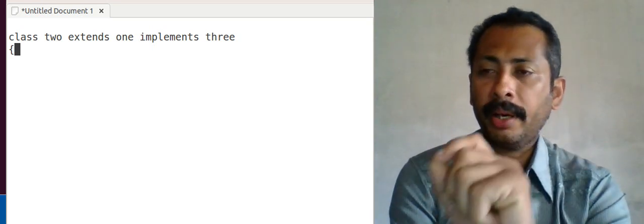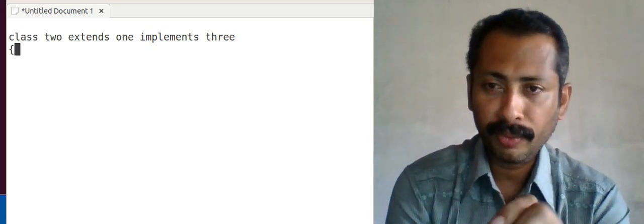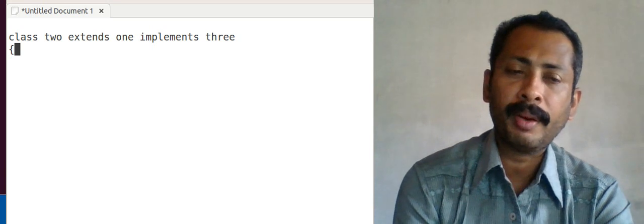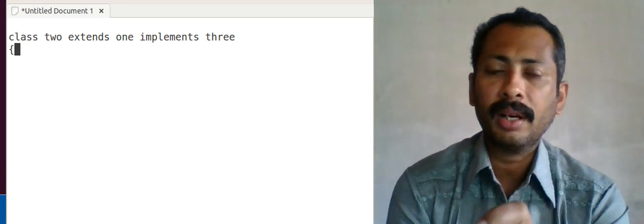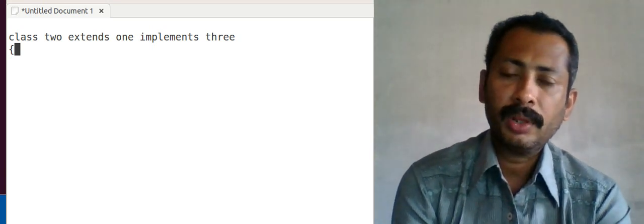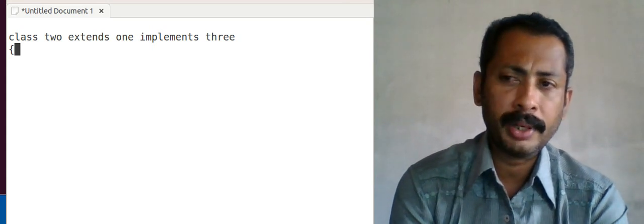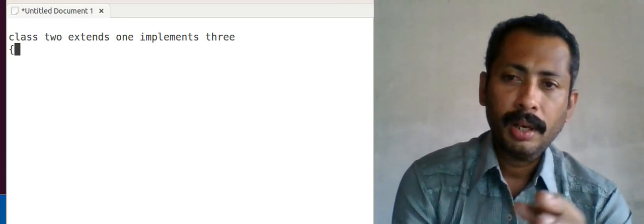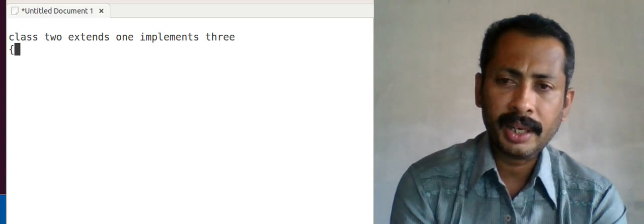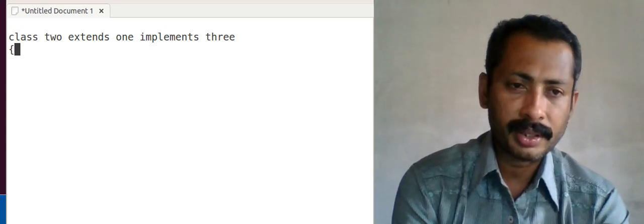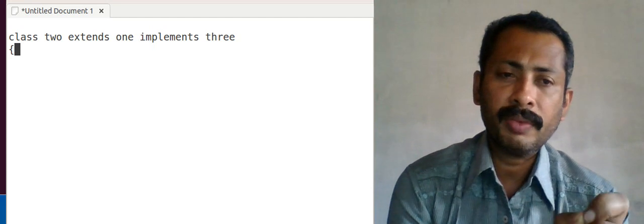So I am deriving a class 2 from an interface 3 and class 1. So the methods and the members of class 1 are accessible inside class 2. But as we know, an interface contains only abstract functions, meaning functions without body.